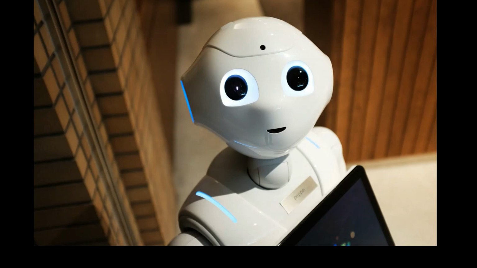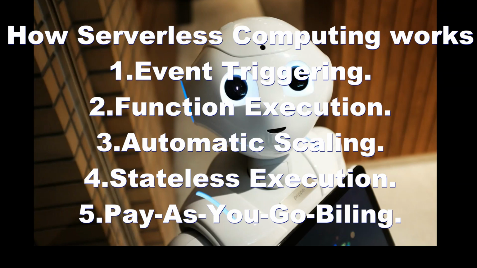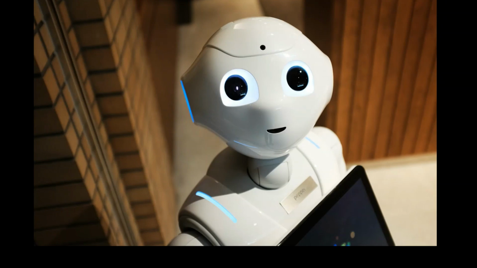How serverless computing works. The magic of serverless computing lies in its ability to abstract away the complexities of infrastructure management. Here's a simplified overview of how serverless computing works. Event triggering. Serverless functions are triggered by events. These events can include HTTP requests, changes in data, such as updates to a database, scheduled intervals, or custom events generated by other services. Function execution. When an event occurs, the serverless platform instantiates the corresponding function. The function's code is executed in a stateless environment, allowing it to process the event.